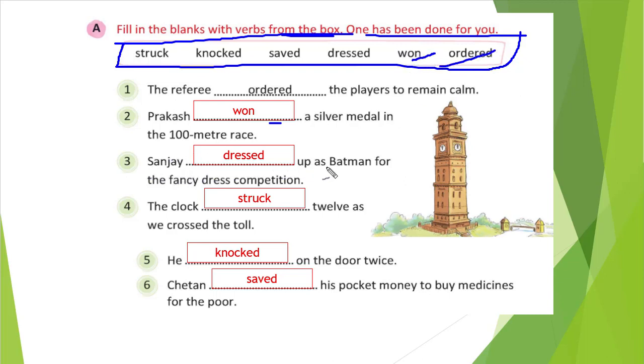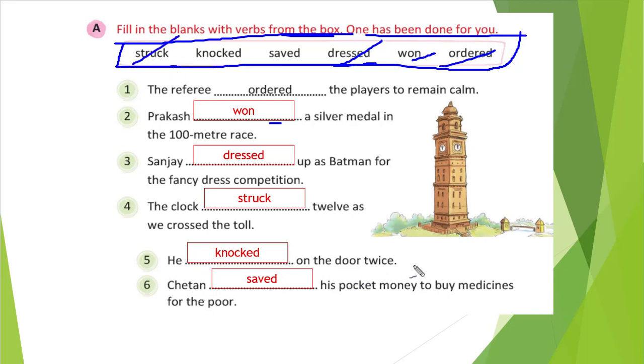Now, Sanjay blank up as a batsman for the fancy dress competition. If you are going to a fancy dress competition, obviously you have to wear a dress. So dressed is the correct answer. Sanjay dressed up as a batsman for the fancy dress competition. You can see the fourth one: the clock blank 12 as we crossed the toll. Struck, right? Struck is the correct answer here.